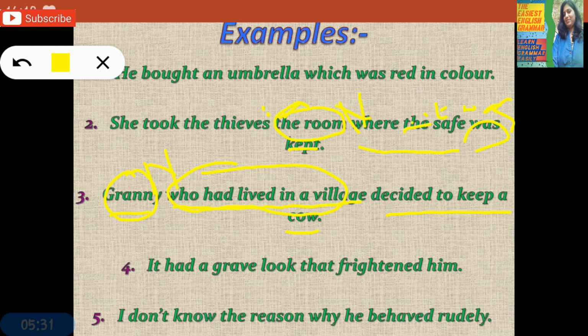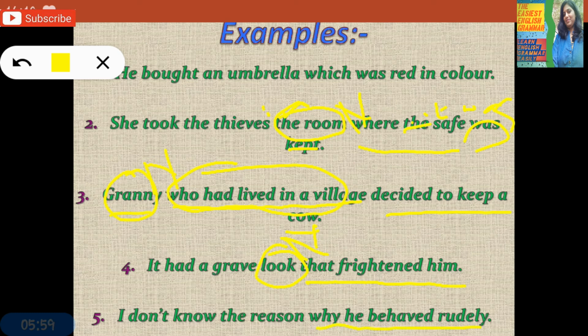It had a grave look that frightened him. That frightened him. What frightened him? That look. Look is a noun, he had a grave look. Look frightened him, means look is noun and that frightened him is an adjective clause. I don't know the reason why he behaved rudely.